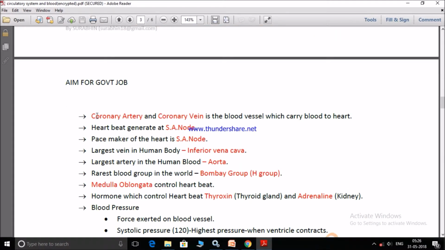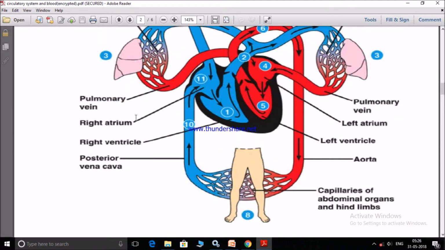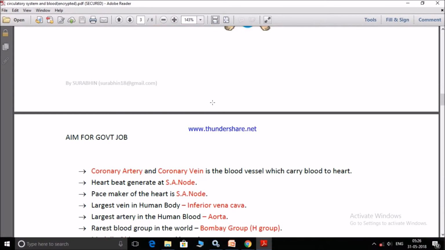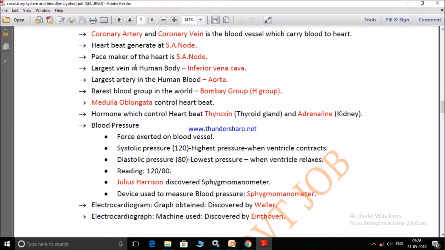Next, coronary artery and coronary vein. These are the two blood vessels which carry oxygenated blood and deoxygenated blood to and from heart. Heartbeat is generated at SA node. Usually, this SA node is located here, right atrium. Pacemaker of the heart is known as SA node. Largest vein in human body is inferior vena cava. Largest artery in human body is aorta.